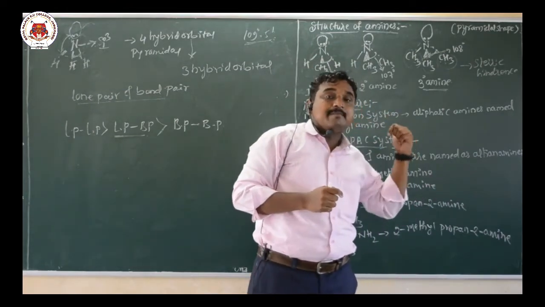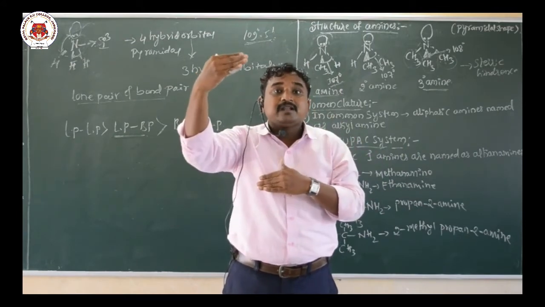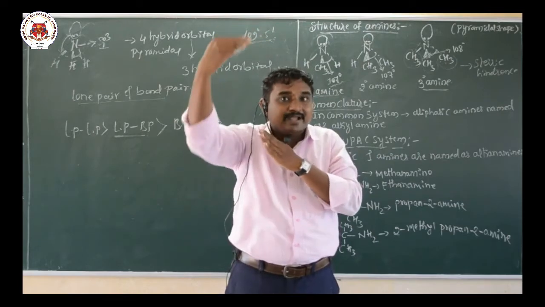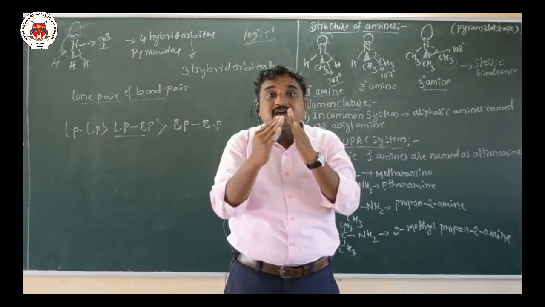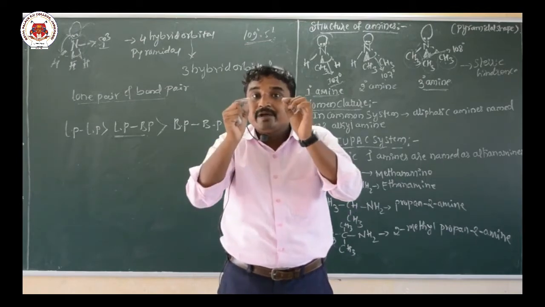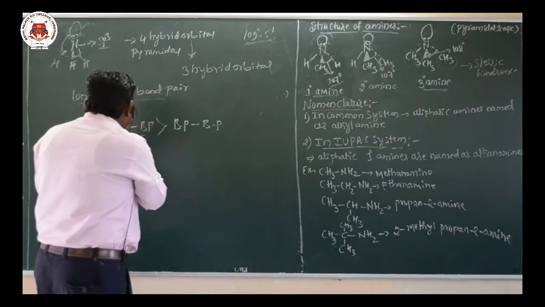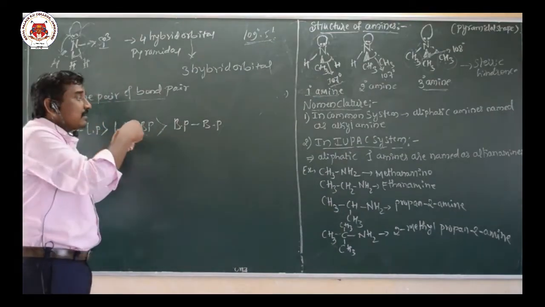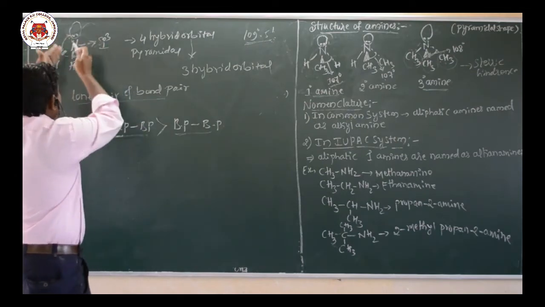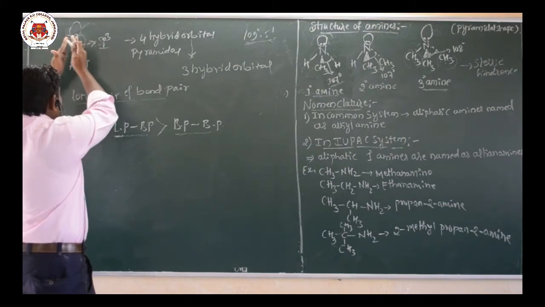And in case of primary and secondary amine, the bond angle reduces from 109 degree 5 minutes. So this is the normal tetrahedral bond angle. The reduction of bond angle to 107 degree is due to bond pair and lone pair repulsion. Here I have given the order: the lone pair bond pair repulsion is greater than the bond pair repulsion. So due to this greater repulsion between lone pair and bond pair, the bond angle reduces.